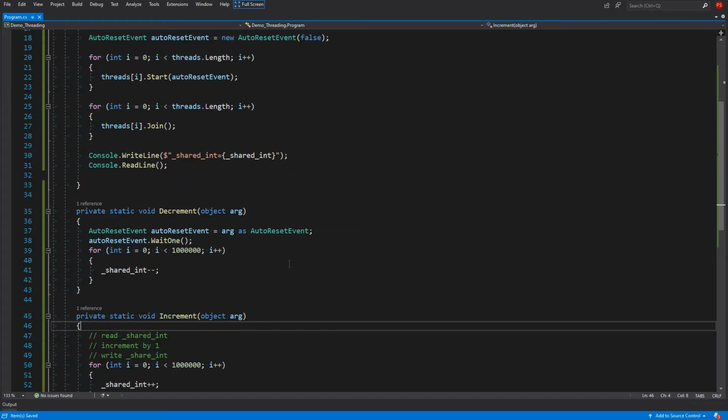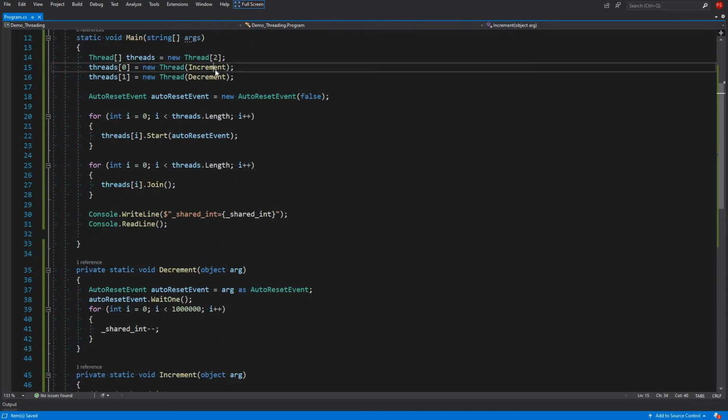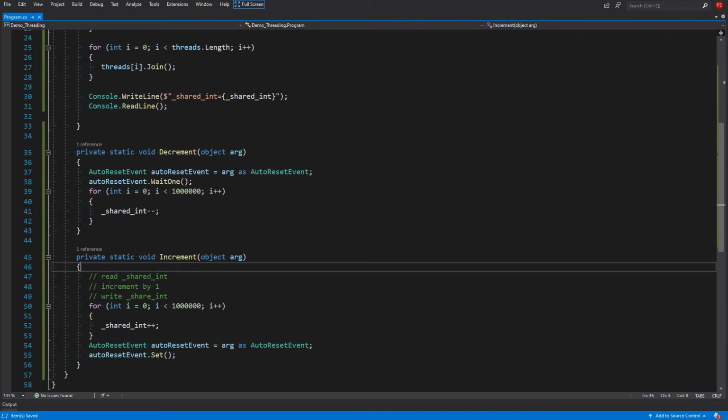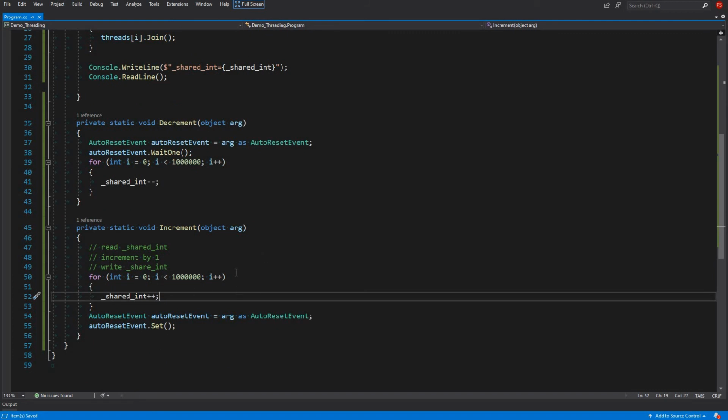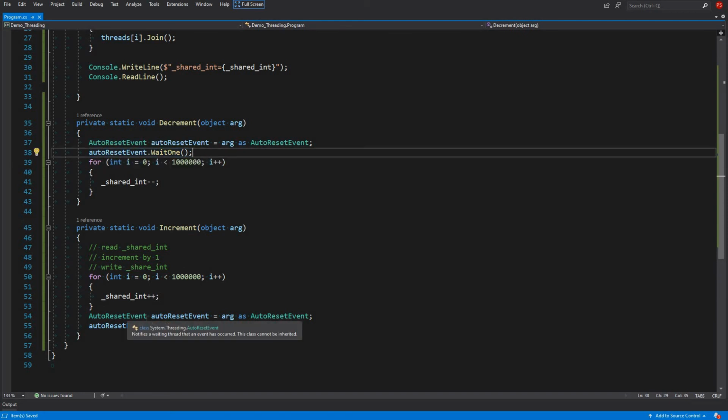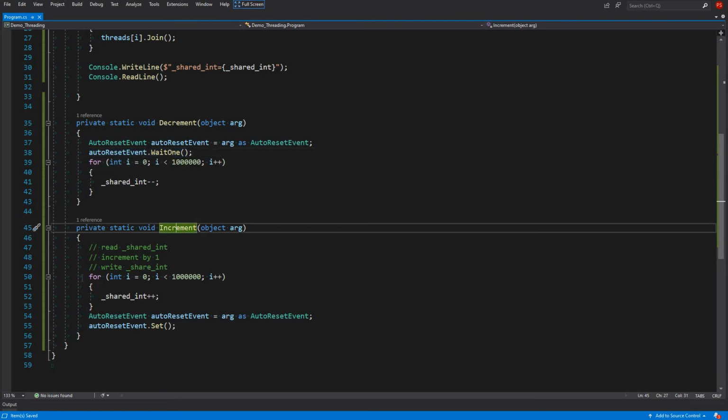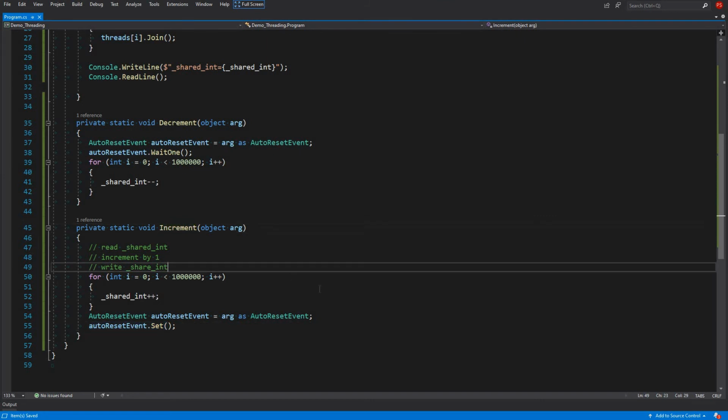Let's see what's happening. First we get into increment, it will run and finish its job. Then decrement will also run. It will come here, but it will wait until it gets the signal, and the signal is given by increment. When it's finished, it's setting.